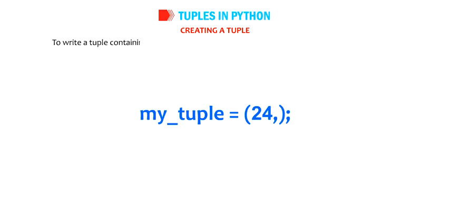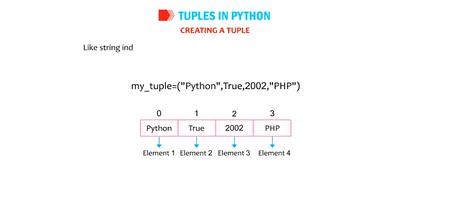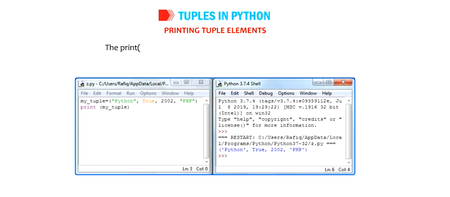To write a tuple containing a single value, you have to include a comma even though there is only one value. my_tuple = (24,); Like string indices, the first item of the tuple starts with a 0 index number. These elements can be sliced, concatenated, and so on. Printing tuple elements. The print function is used to print the elements of the tuple.